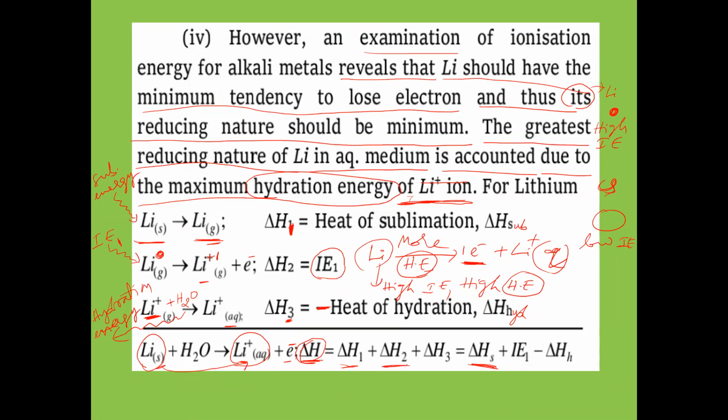Delta H2 is the ionization enthalpy. Delta H3 is the hydration enthalpy. The first two are positive values, but the hydration enthalpy is a negative value because energy is released.